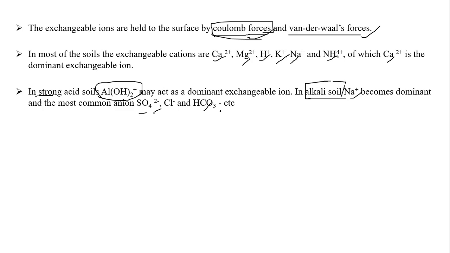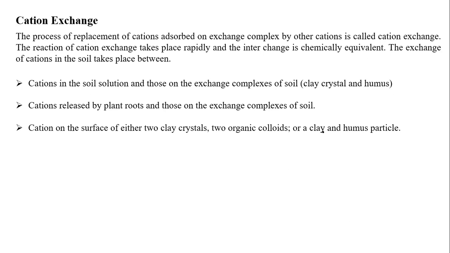I hope in your BSc, especially SRF students, we know that we usually calculate the balance between the cations and anions. I don't know about northern India, because in North India there is not much problem of salt. But in South India, especially in southern states where salts are highly dominant, we go for the number of cations and anions calculation. We derive the salt water balance equation and calculate how much salt was added to that particular field with this much irrigation water. It is a big calculation. This is not the platform to discuss all those things, but don't worry, they won't ask that much in depth in competitive exams. Anyhow, let's come to the cation exchange.